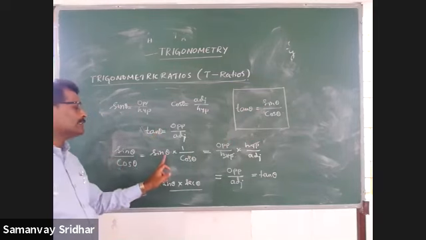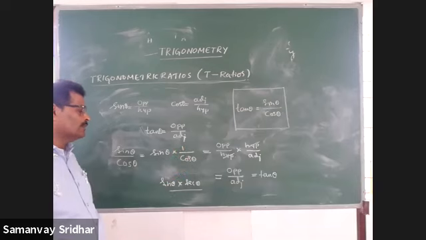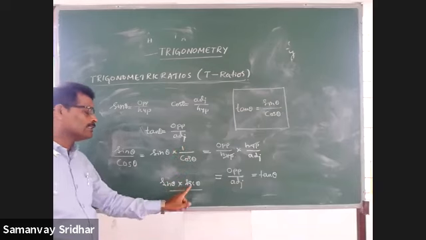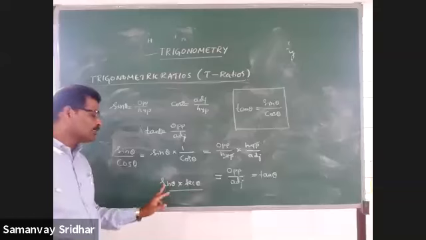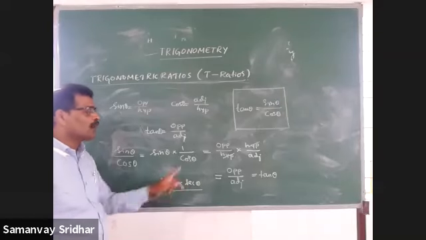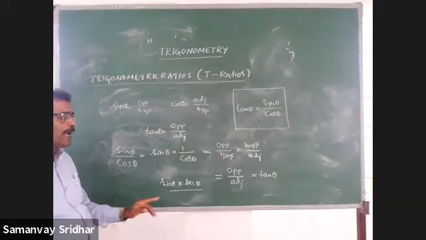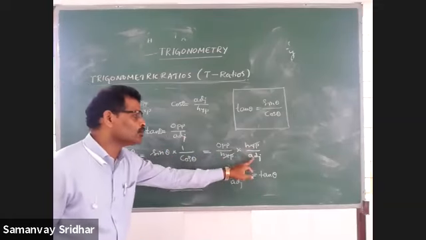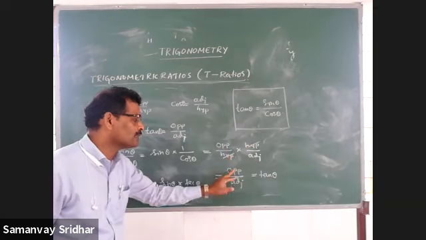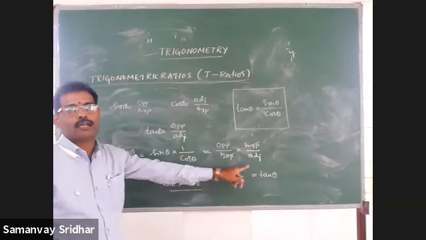See, I took that sin theta by cos theta. It can be written as sin theta into 1 by cos theta. Sin theta is sin theta, and 1 by cos theta means secant theta. So sin theta into secant theta. Sin is opposite by hypotenuse, cos is adjacent by hypotenuse, so sec will become hypotenuse by adjacent. Cancel. Opposite by adjacent. Therefore, we got tan.